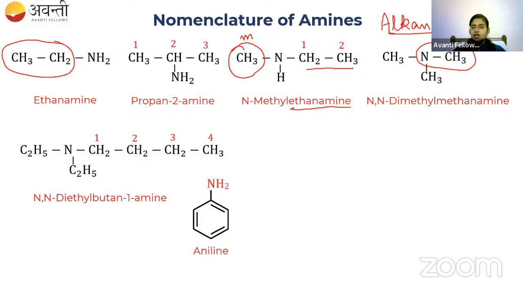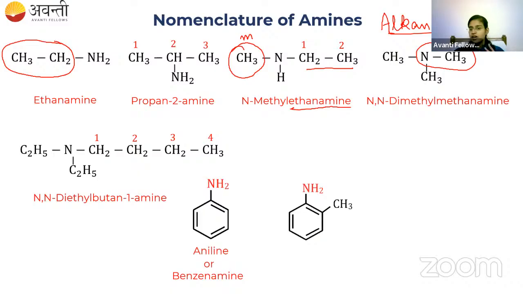So, in IUPAC nomenclature, aniline can also be taken as benzenamine. Okay, aniline is also written as benzenamine. So this is one point you have to note down. And here if you see, we have a methyl group attached next to NH2.